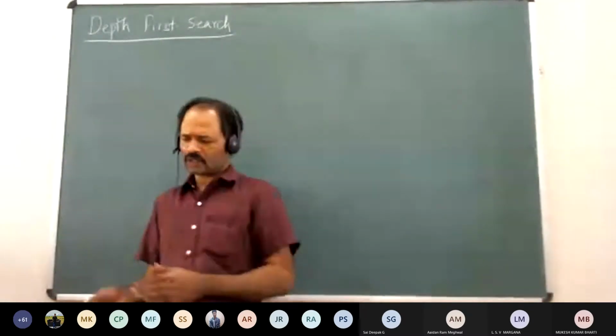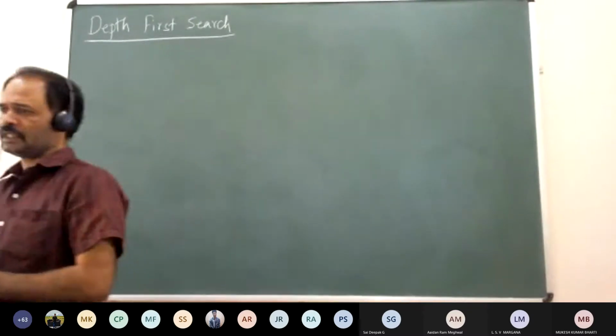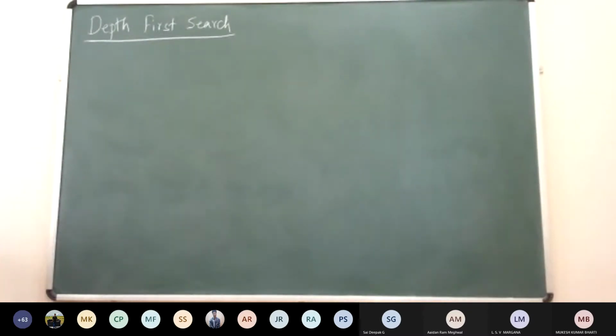So as I said before, this depth first search is one of the basic graph traversals. I mean, how you traverse, how do you visit different nodes of the graph using the edges, right? In the last class, we saw depth first search, and we saw an example as well as the pseudocode, right? And that is the pseudocode which we will be using throughout the course.